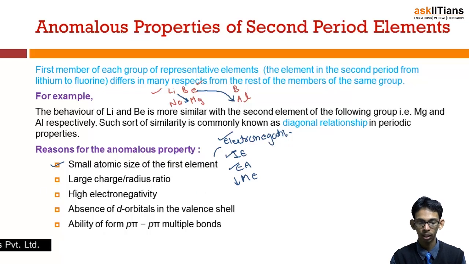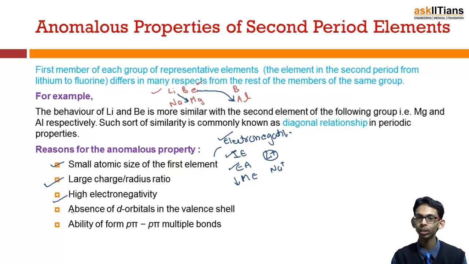Again, the second factor is a large charge to radius ratio. Actually the charge is similar on the ion. If we talk about the members of the first group, on lithium there is a +1 charge, and on sodium also there is a +1 charge, but the charge to radius ratio is very large in the case of the first members. Similarly, high electronegativity, as I just discussed.